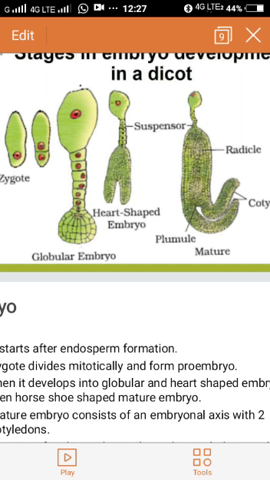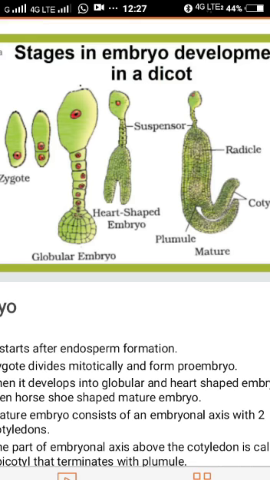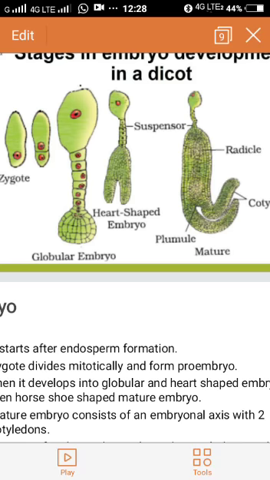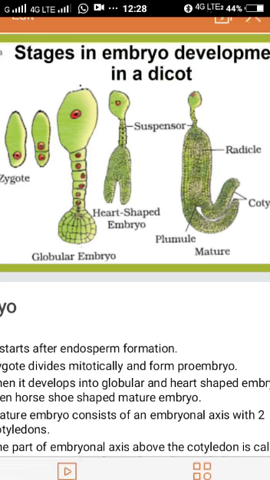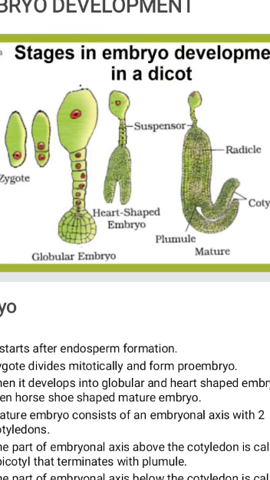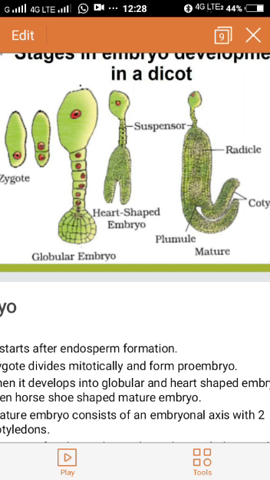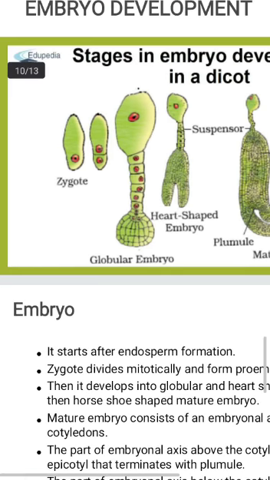Now the part of the embryonal axis above the cotyledon is called epicotyl. This will form the plumule, whereas the embryonal axis below the cotyledon is called a hypocotyl, that forms the radicle. So plumule will form the shoot system, radicle will form the root system. This is how the development of dicot embryo takes place.